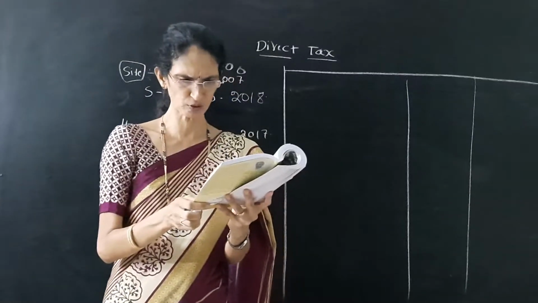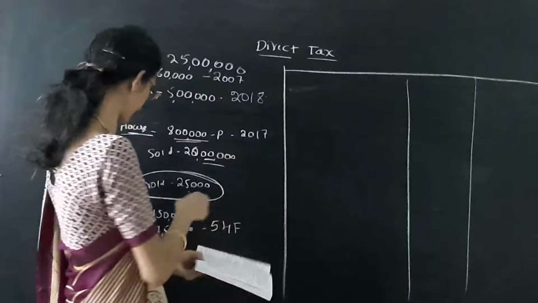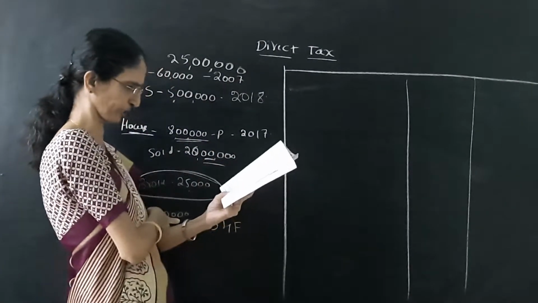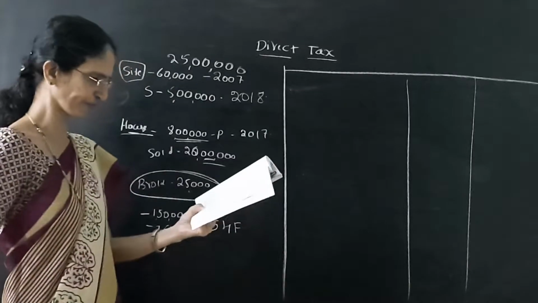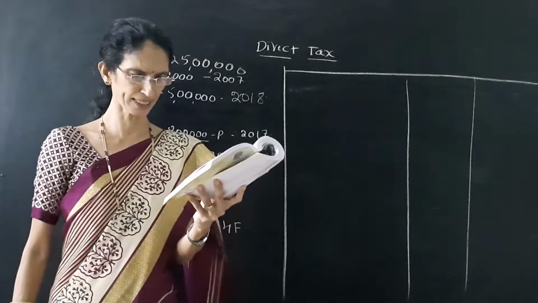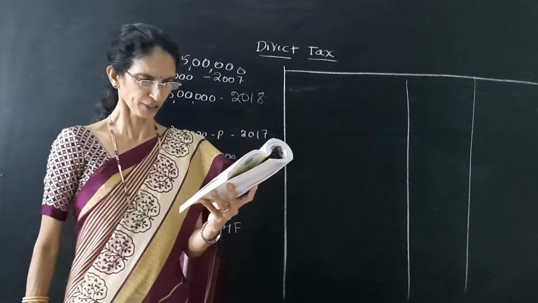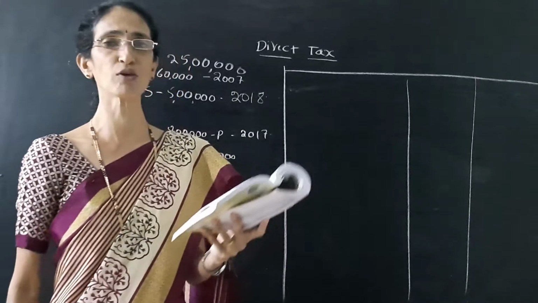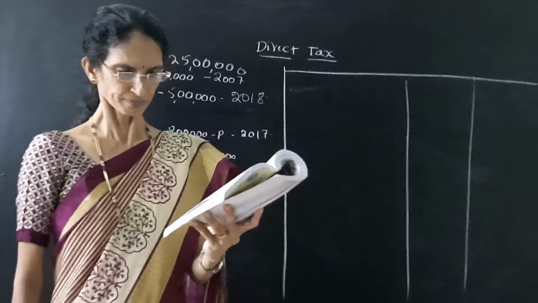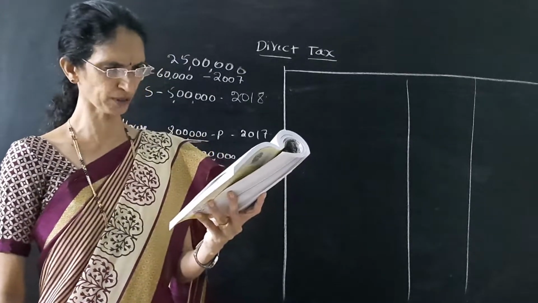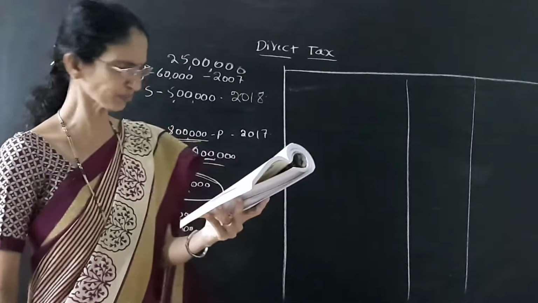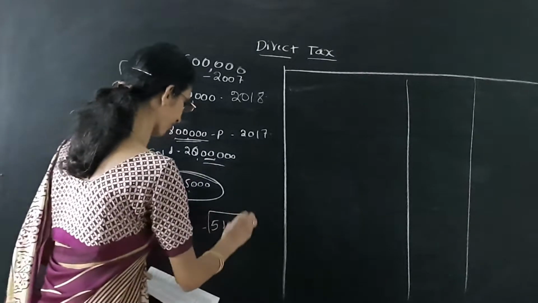In January 2019, he purchased a site for rupees 1,50,000 and deposited 7,50,000 in capital gain account scheme with the intention of utilizing the same for house construction. Compute taxable capital gain and exemption under 54F.